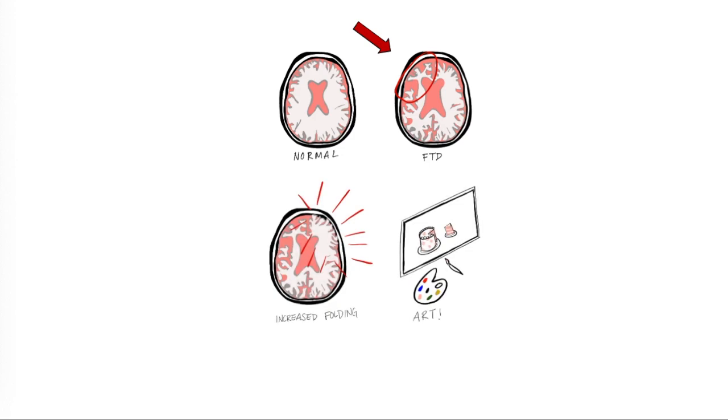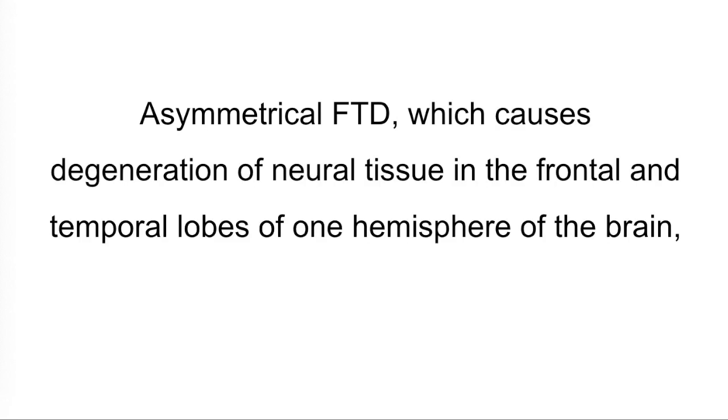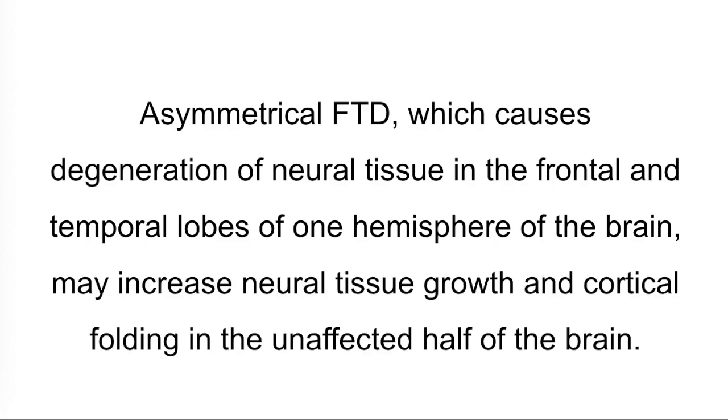While increased artistic skills and decreased cortical thickness have been observed in FTD-affected brains, no studies have looked into whether increased cortical folding or brain growth occurs in the unaffected regions of the brain. Therefore, we propose that asymmetrical FTD, which causes degeneration of neural tissue in the frontal and temporal lobes of one hemisphere of the brain, may increase neural tissue growth and cortical folding in the unaffected half of the brain.